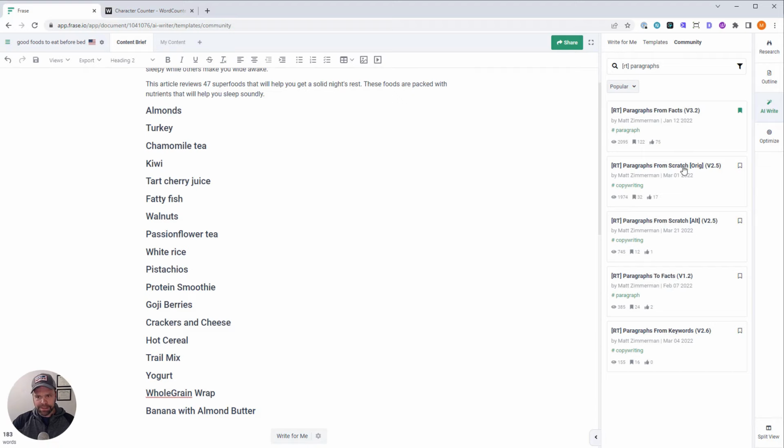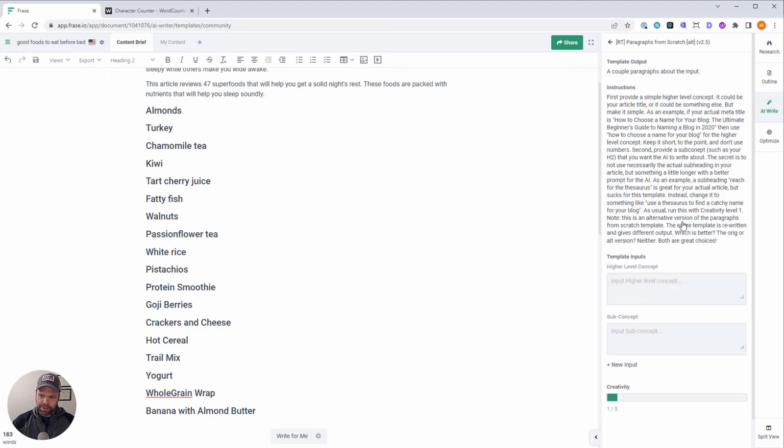Paragraphs from facts, paragraphs from scratch original version, paragraphs from scratch alternative version, paragraphs from keywords, and then paragraphs to facts. You don't want that. That's like the reverse. Couple options here. We're actually going to do this alternate version right here.